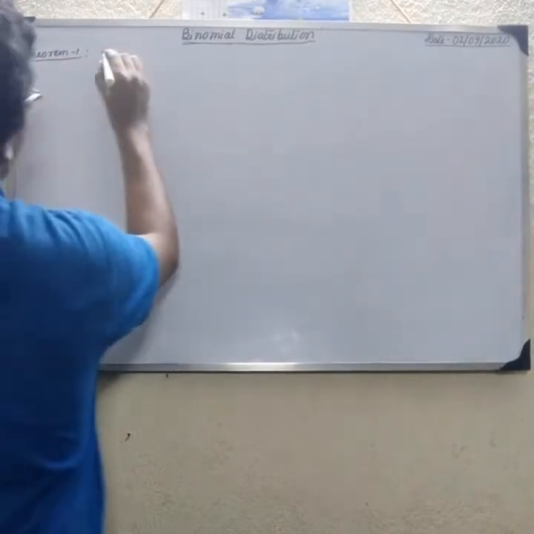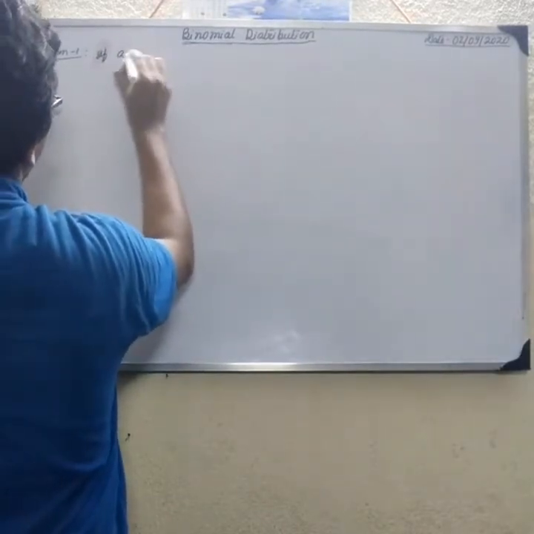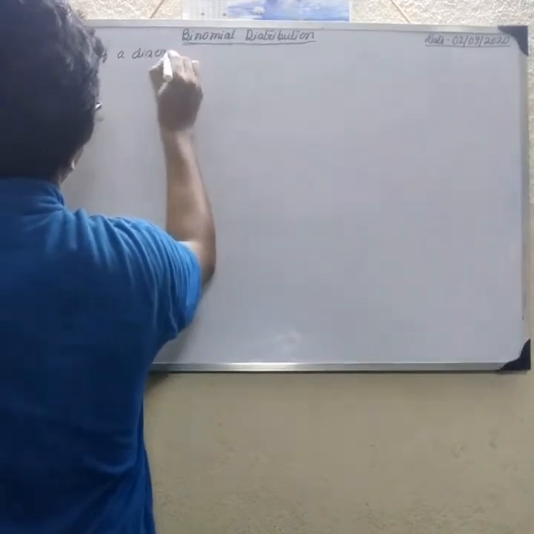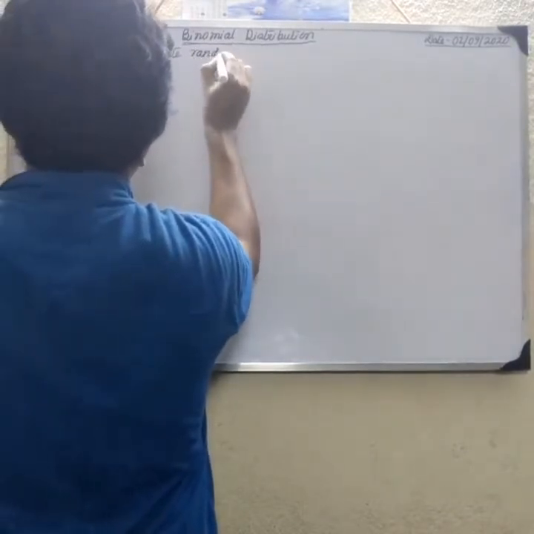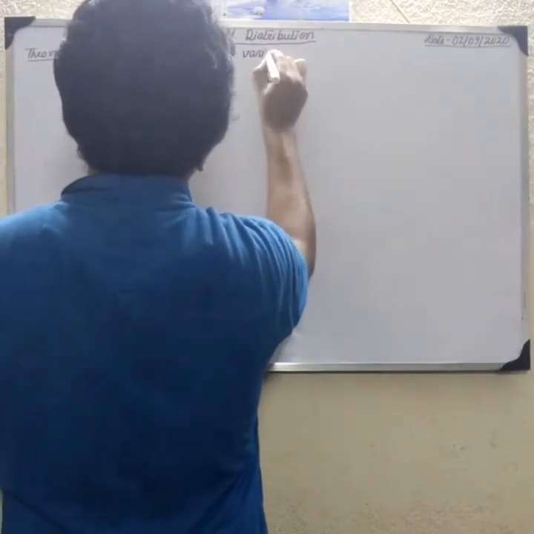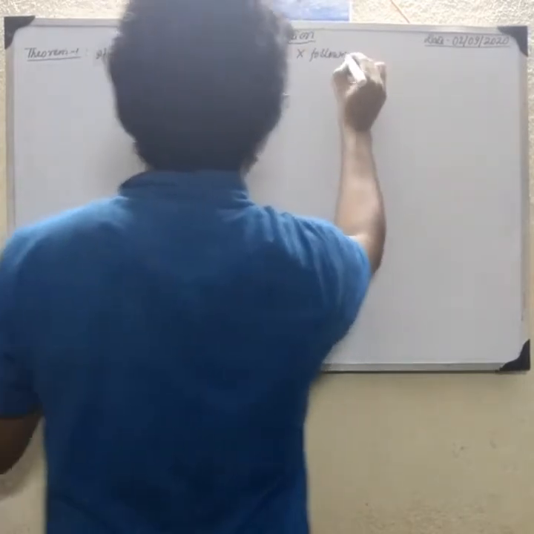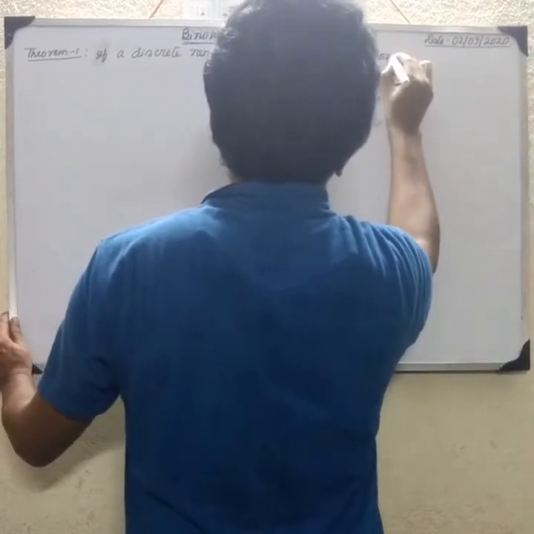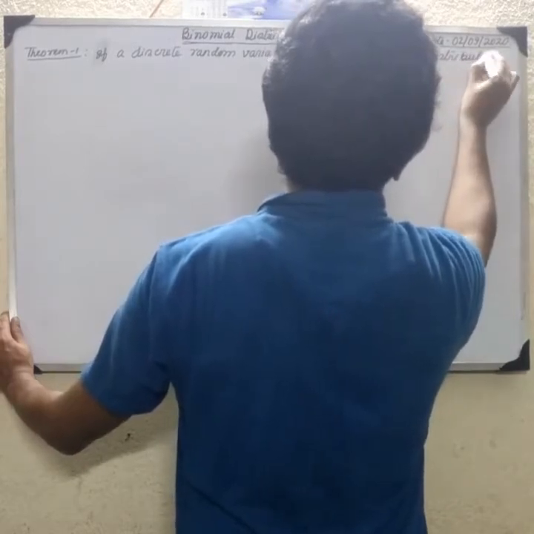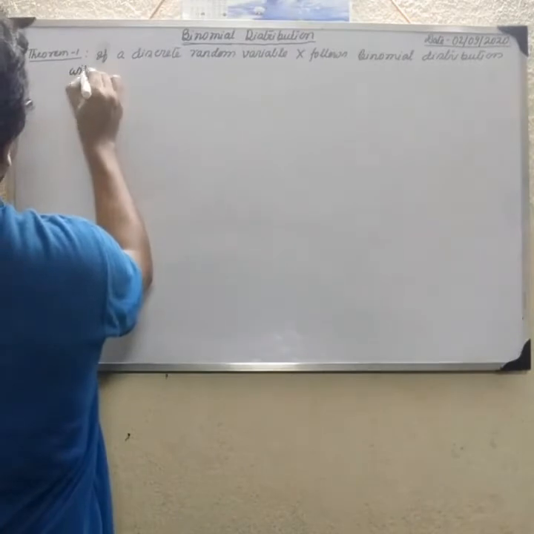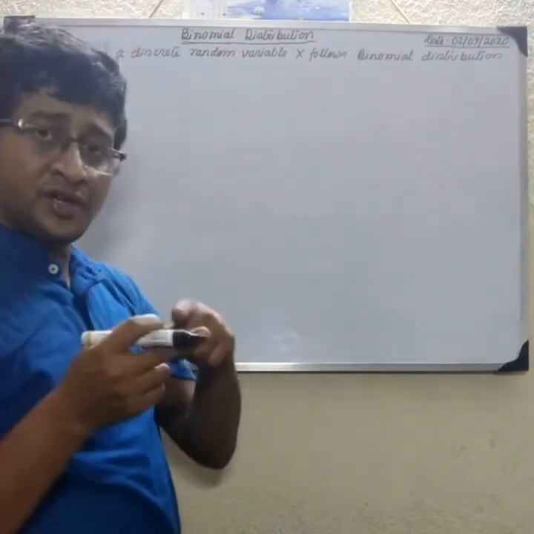If a discrete random variable X follows a binomial distribution with parameters n and p, we can also say X follows B(n, p), that means binomial distribution with parameters n and p.